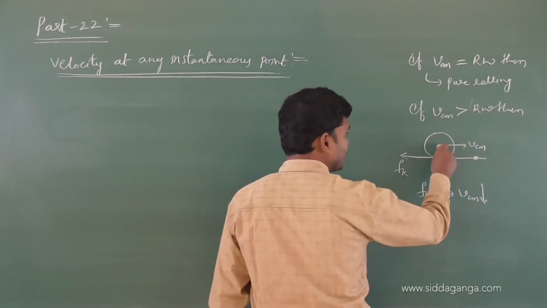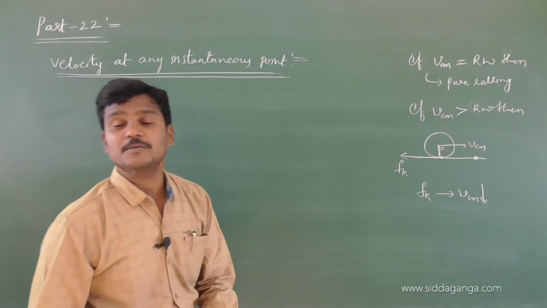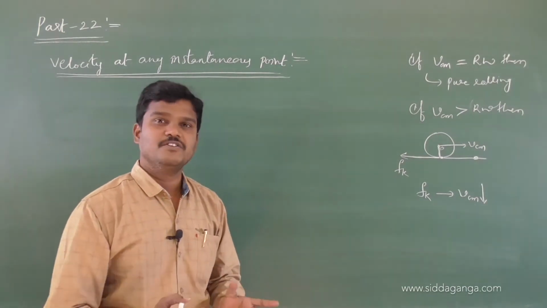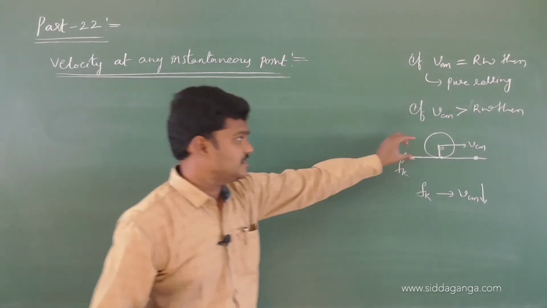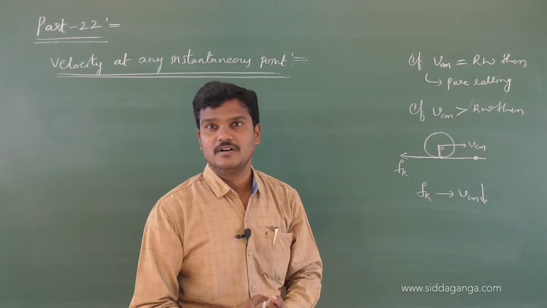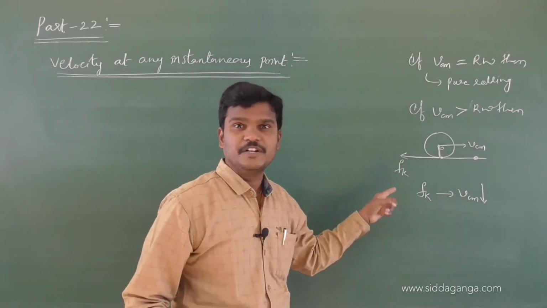If you take this as a point O, now this frictional force about this point will create some torque. Force and perpendicular distance is nothing but torque, I hope you remembered. Frictional force and radius, this is the radius, so that will create torque. Of course, that is the torque due to frictional force.